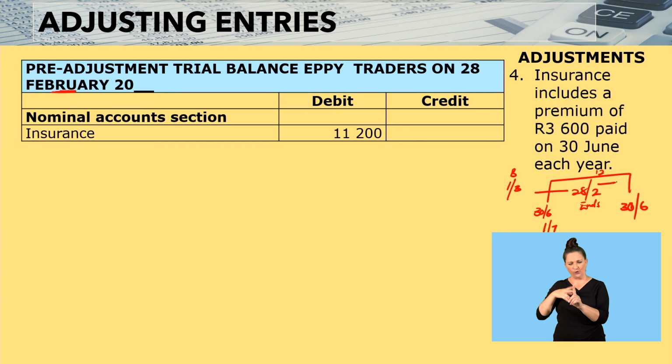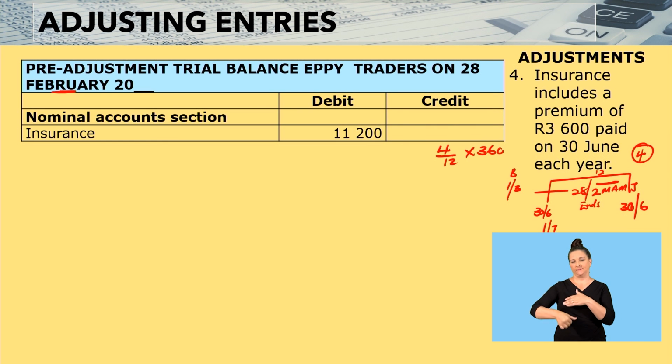So we want to see how many months we paid in advance. So you're counting your March, April, May, and then June. That gives you 4 months that we paid in advance. So if it was 4 months paid in advance over the 12, you multiply that by 3,600. That will give you 1,200.